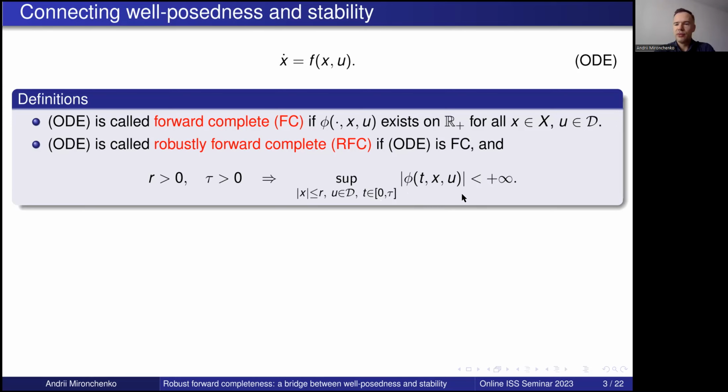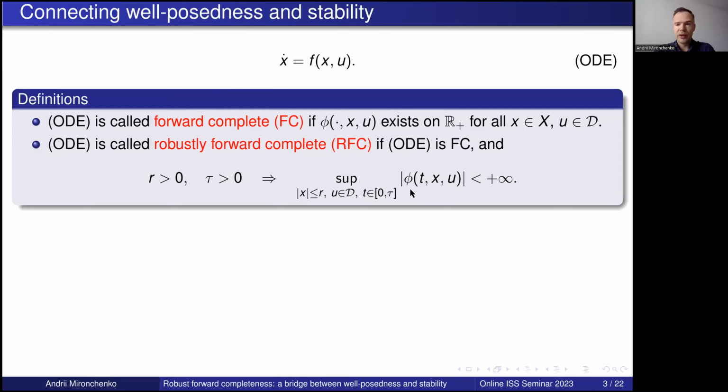Now let us look at these two definitions. Forward completeness tells us only about the global existence and nothing more. It does not tell us anything about the bounds of possible solutions. And robust forward completeness, in contrast to that, already gives us the bounds for solutions, or for some sets of solutions, on finite time intervals.